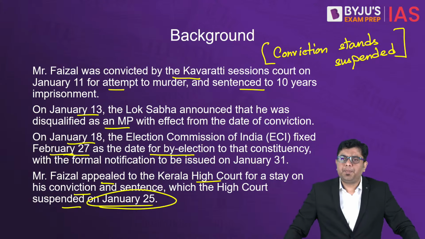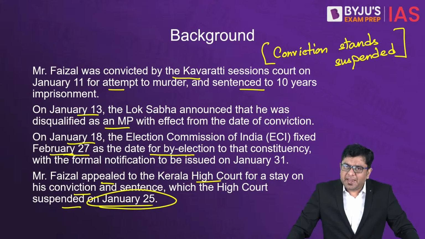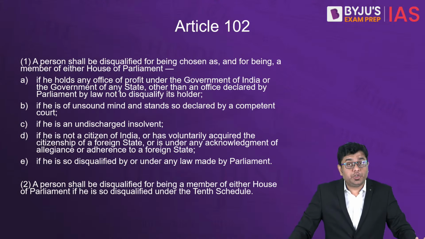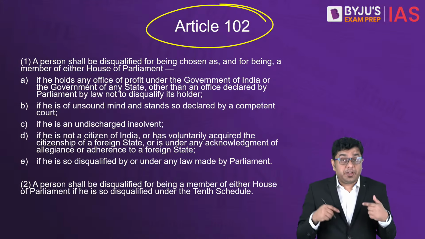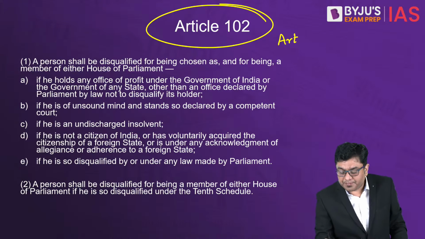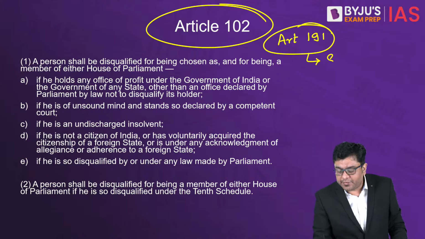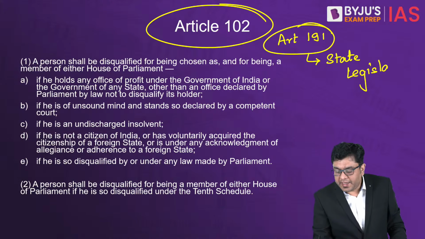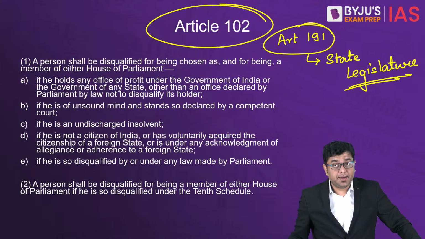Now, by the way, when we talk about disqualification of an individual from the parliament or from the state legislature, you have very crystal clear articles in the constitution which deal with the same. You have Article 102, which gives you an idea about disqualification in the case of the parliament, and along with that you also have Article 191, which deals with disqualification cases in the case of state legislature. Disqualification of members from the state legislature is dealt with by Article 191.